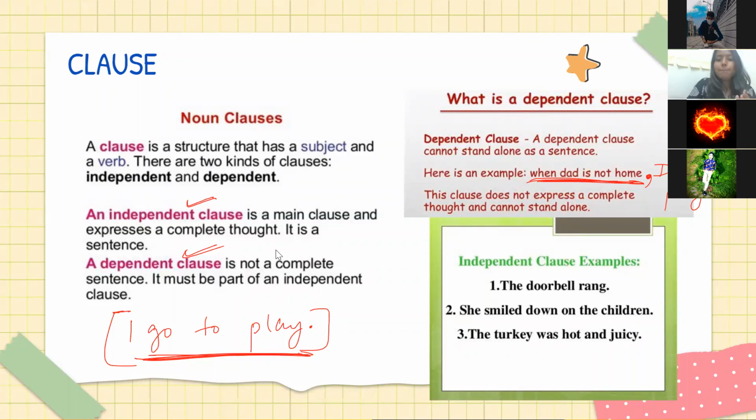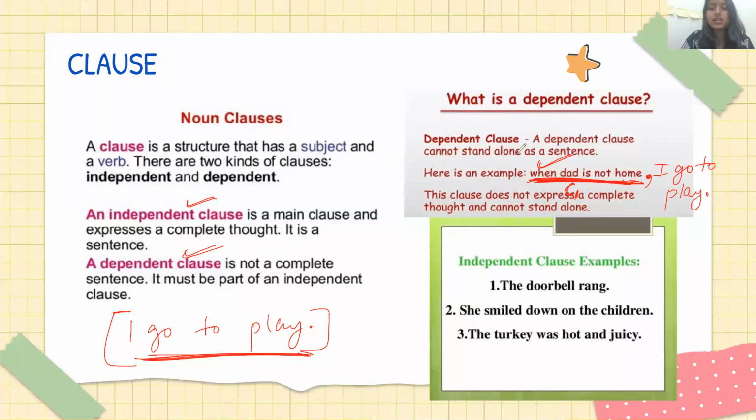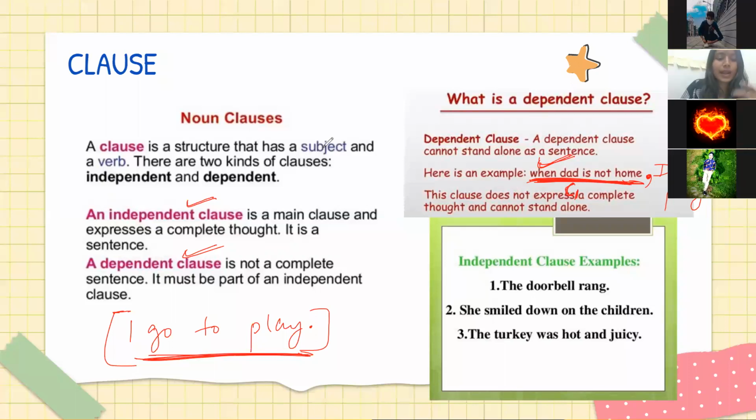But "when dad is not home," this clause, if I'm just looking at this one clause, I told you this is clause one. Okay, a clause is a part of a sentence. If I write it alone, it does not make sense. I need to add something else: "When dad is not home, I go to play." If I add something else to it, then this first part is making sense.